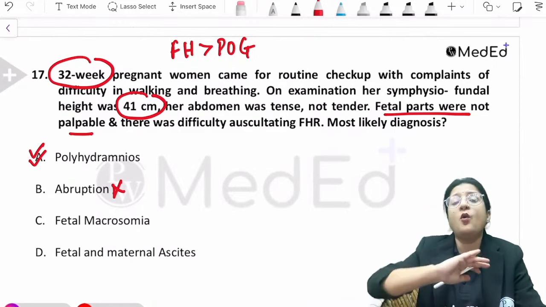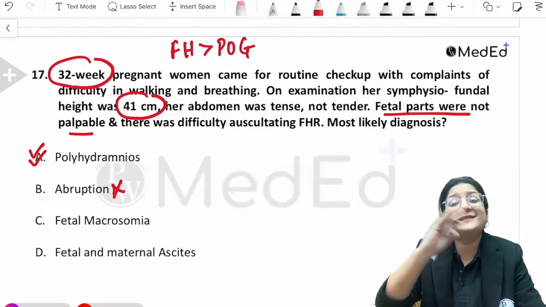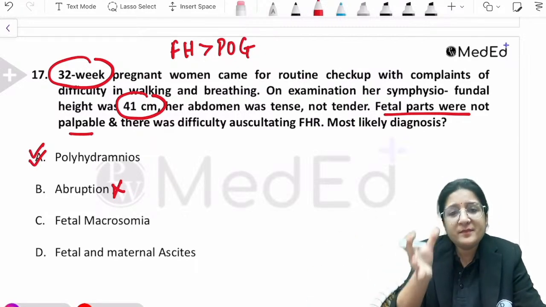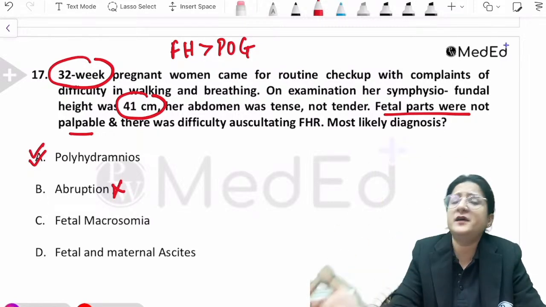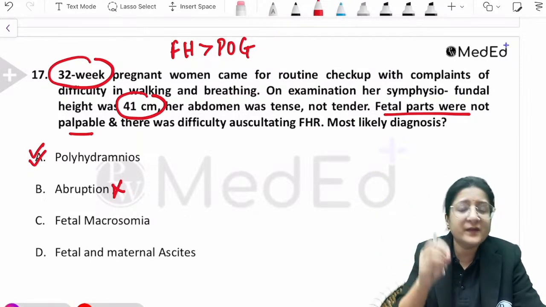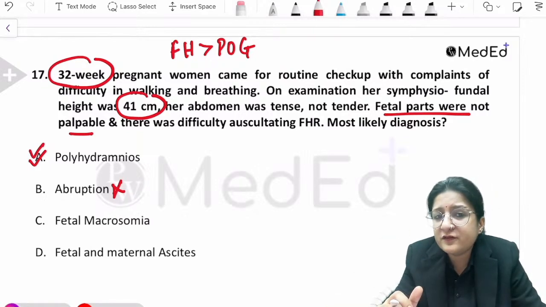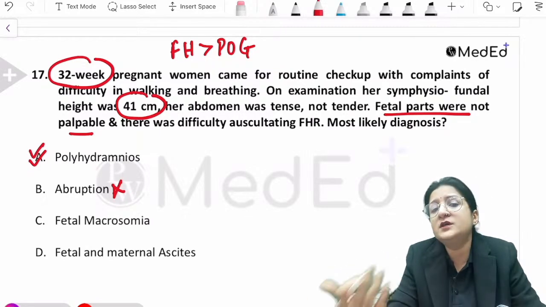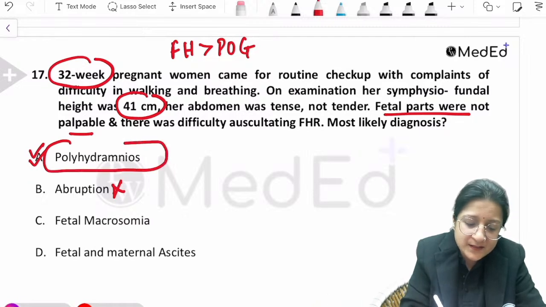polyhydramnios. Because the abdomen is over distended, so much so that it is feeling tense, the baby may be small inside and the uterus is over distended with amniotic fluid. It becomes difficult to palpate the fetal parts, and for similar reasons it becomes difficult to auscultate the fetal heart rate also. The other thing that goes in favor of polyhydramnios is difficulty in walking and breathing, again pointing towards an over distended uterus. So polyhydramnios is the best answer.